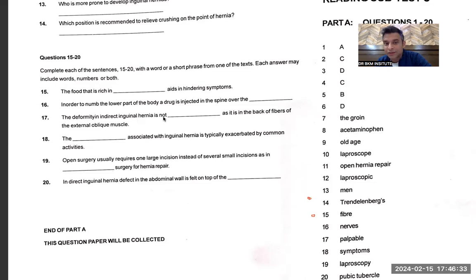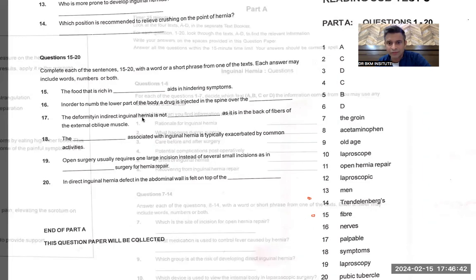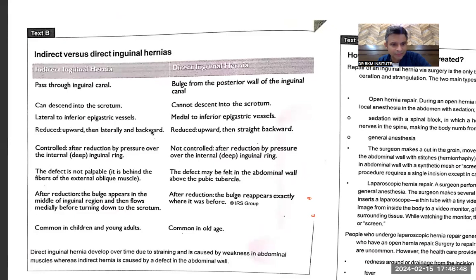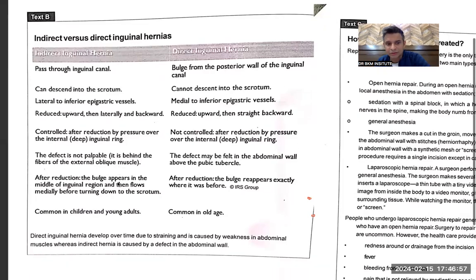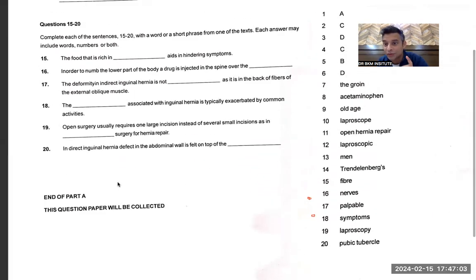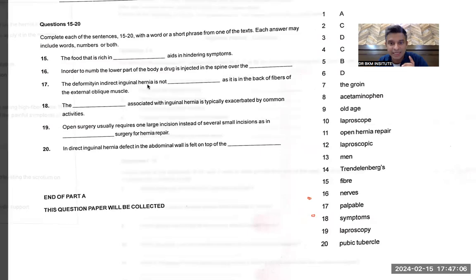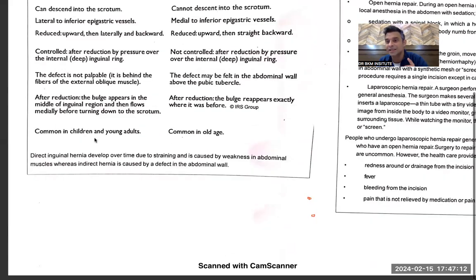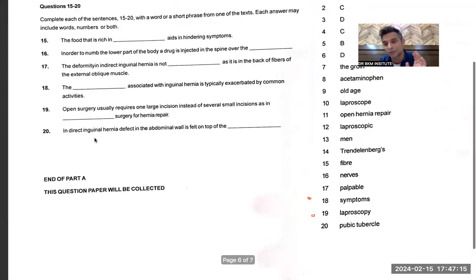Deformity in the indirect inguinal area is not palpable, it is behind the fibers of the external oblique. This is a tough question. It should be in the indirect part. So I will try to find the word deformity and back of the fibers. Deformity, yeah, deformity means defect. Not palpable, it is behind the fibers of the external. So I have found the location, it is definitely in B. So I will try to do this question because I have found the location easily. The deformity is not palpable. Easy. That is what decides whether I should do this question or not.